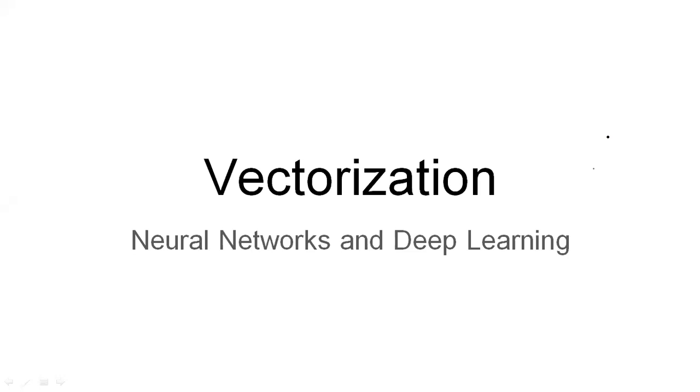And as far as neural networks, deep learning or machine learning algorithms are concerned, we have a very huge amount of data set with us, and it is really a very difficult task to compute these operations using for loops explicitly. So what we are going to see in this video lecture is that I am going to prove to you how vectorized operations are more convenient to use than non-vectorized operations. Until now, in the previous video lecture, we have only seen the theory of how we can implement the vectorized implementation in neural networks.